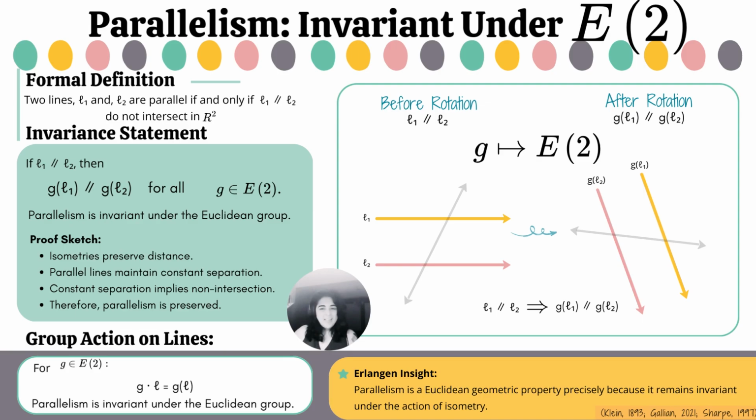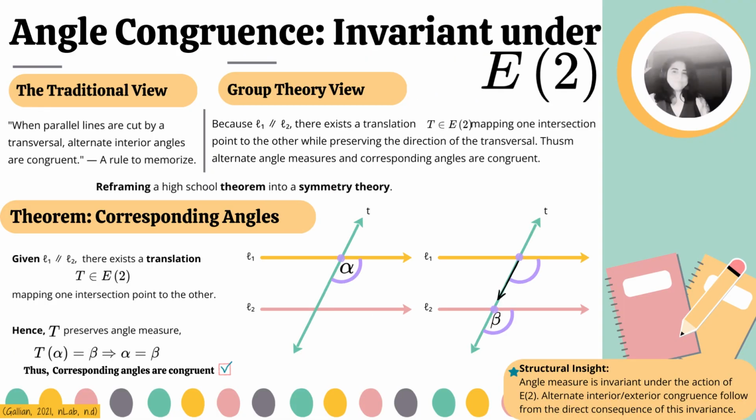This is not a coincidence. It follows from the fact that isometries preserve distance and direction. Therefore, parallelism is invariant under the action of the Euclidean group. In Klein's framework, parallelism is invariant, which is exactly what makes it a Euclidean geometric property. Parallelism is not an axiom imposed on the plane. It is the structural consequence of the symmetry group defining Euclidean geometry.